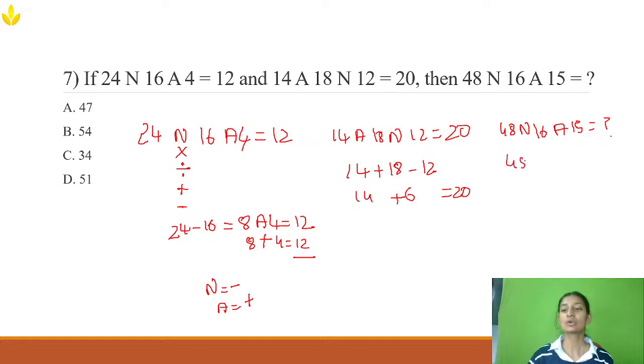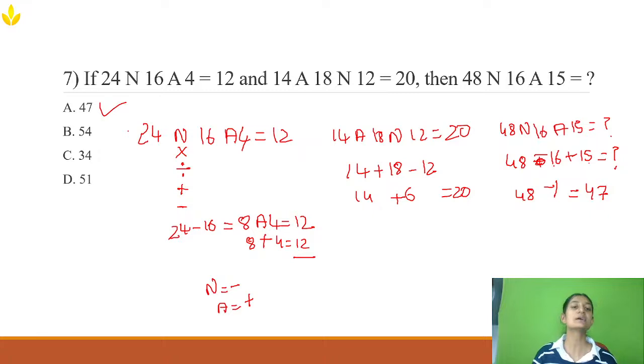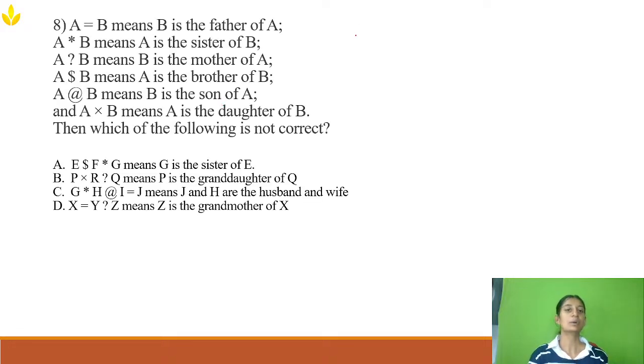Now let's apply it over here. 48 minus 16 plus 15 equals what? Minus 16 plus 15 is minus 1, so 48 minus 1 will be 47. So option A is the right answer. All you have to do is assign some sign to it and find the sum. So there are two examples, and based on the pattern running between these two examples, you need to find the next one. Okay, clear?